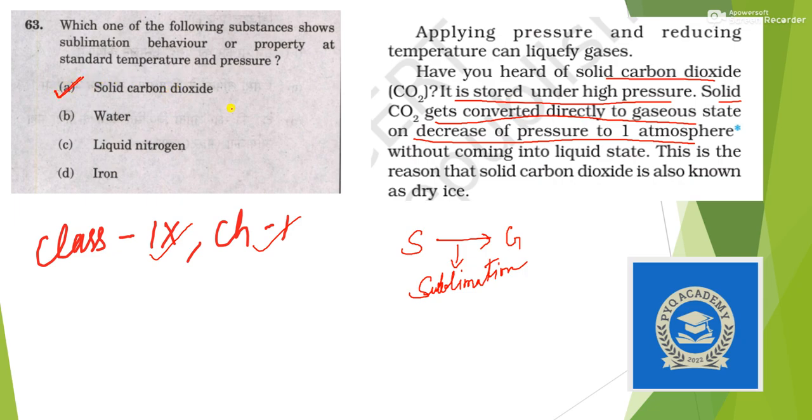Suppose you don't know this, meaning you haven't gone through this paragraph, so you can still solve it. You must know that sublimation is the direct conversion of solid into gas. So first we need to eliminate these two liquid options. Now we are left with iron and solid CO2. So iron cannot go through sublimation, this is a well known fact. So we are left with only option A. So in this way we can also get the answer.